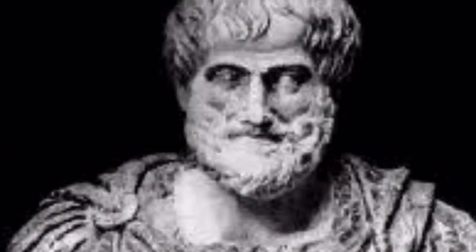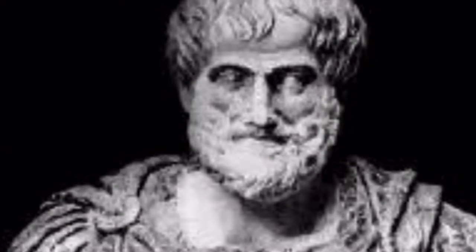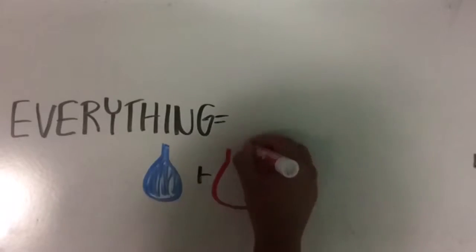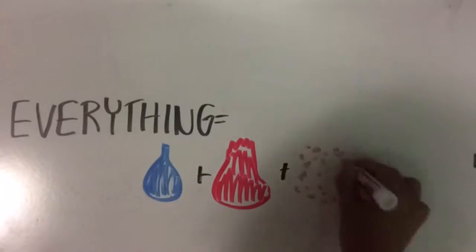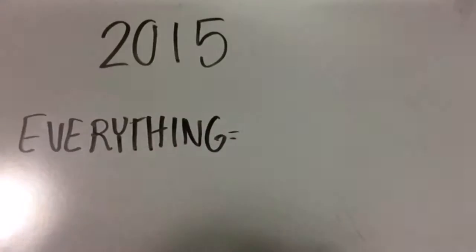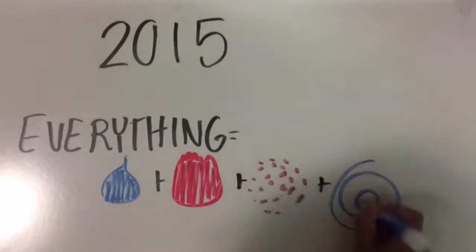Aristotle was born in 384 BC and died in 322 BC. He believed that everything was made of water, fire, earth, and air. For 2,000 years, everyone believed Aristotle's theory. But now we know that everything is not made of water, fire, earth, and air.